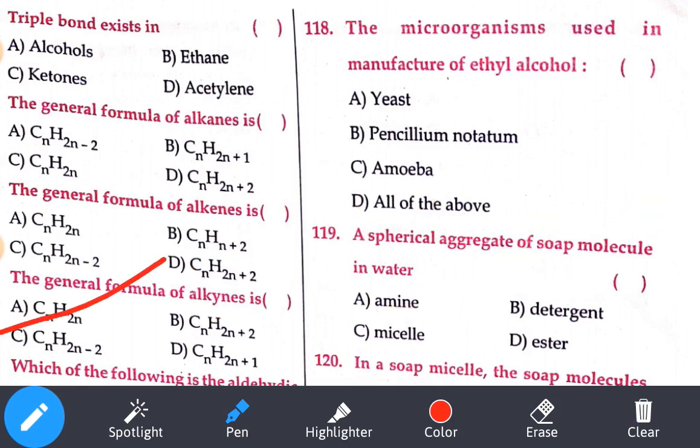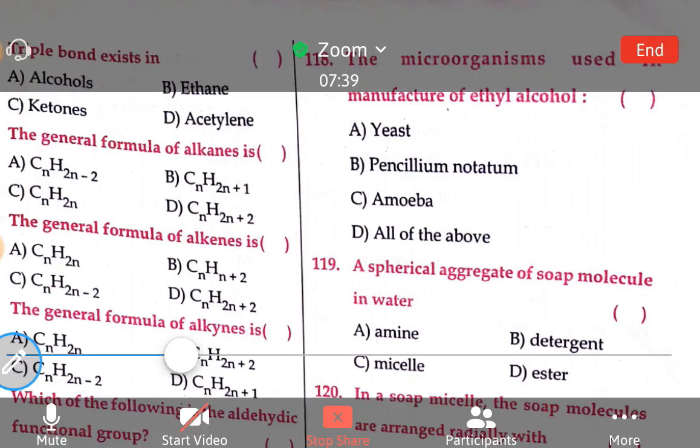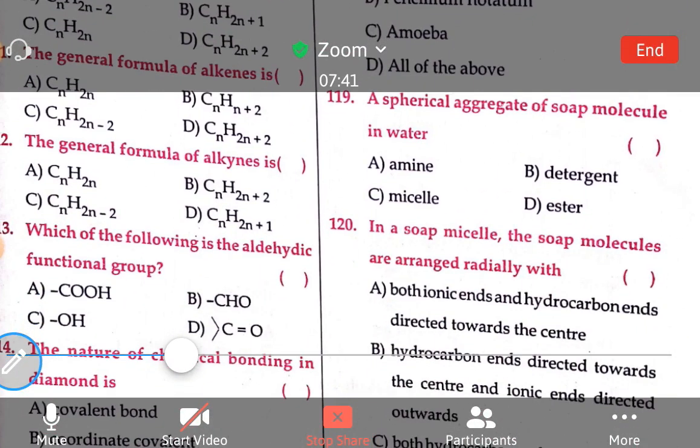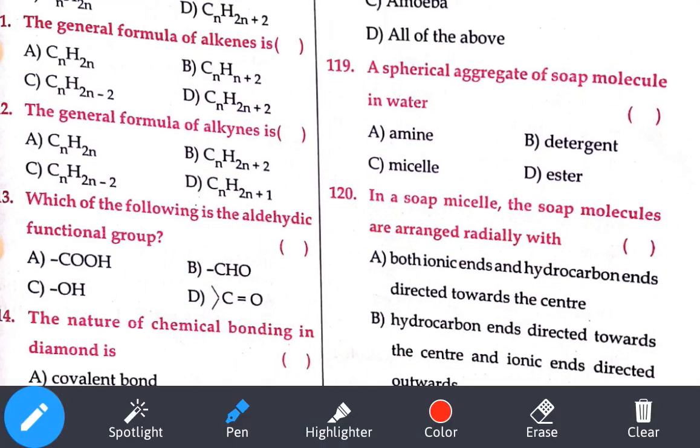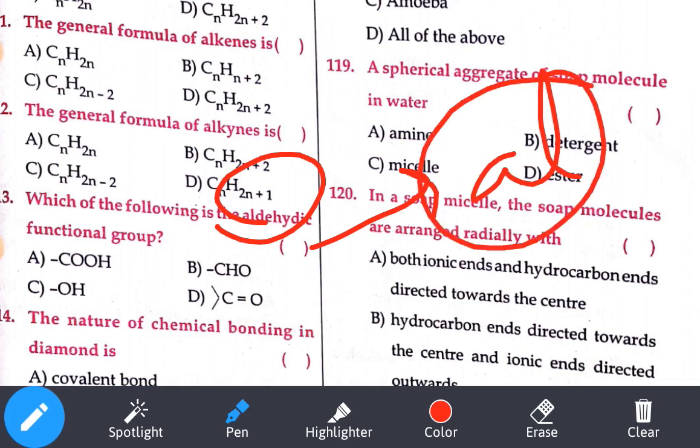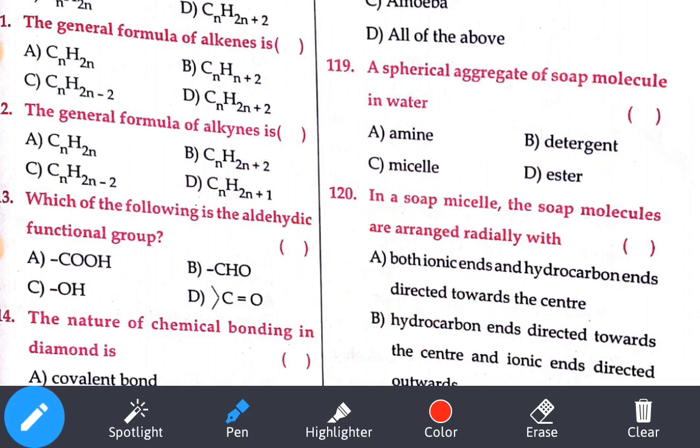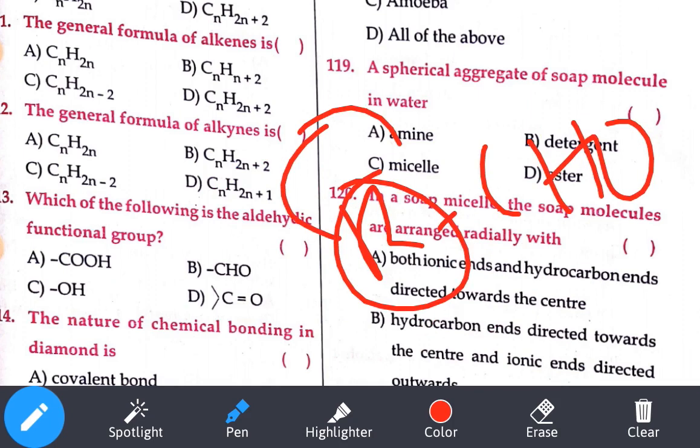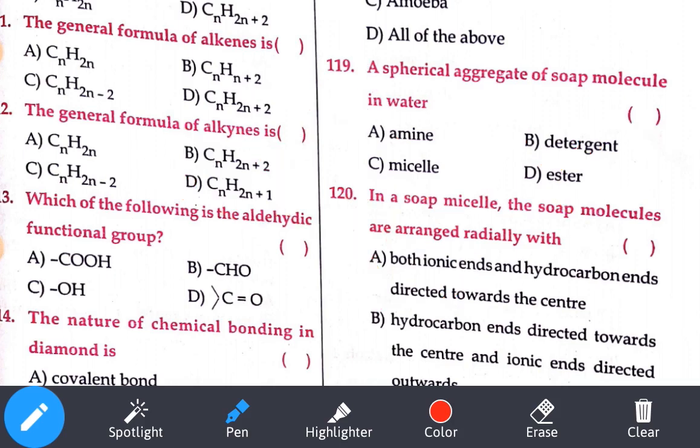113th question. Which of the following is an aldehyde? What prefix will be taken here? Al. Now what is the general formula? RCHO is the general formula for aldehyde. R is our alkyl group, or it can be hydrogen. Alkyl means what? Hydrocarbon group. If you are adding hydrogen to it, it is called formaldehyde. Okay, RCHO, option number B.